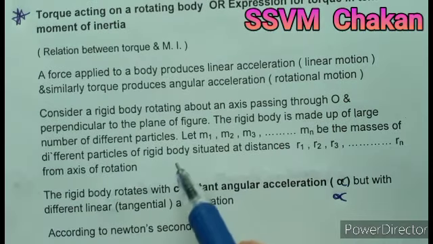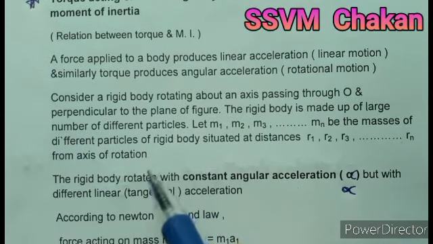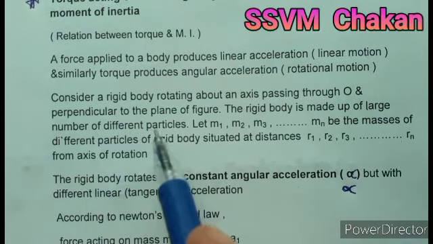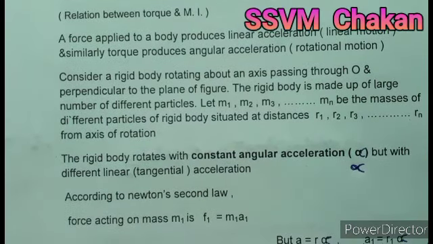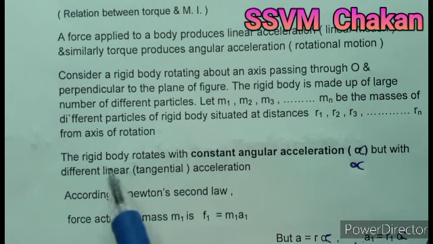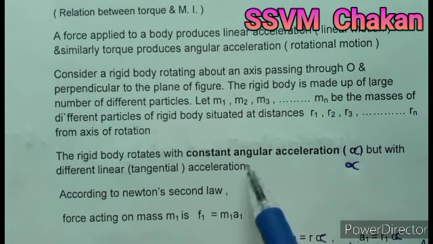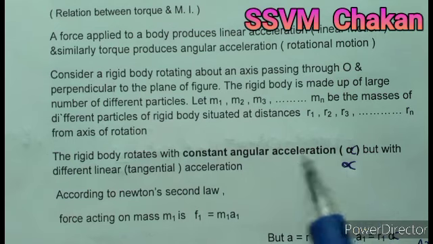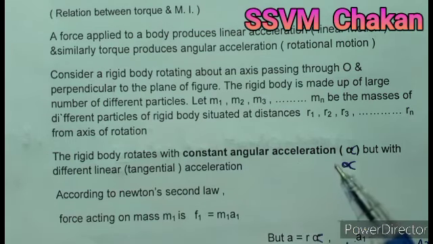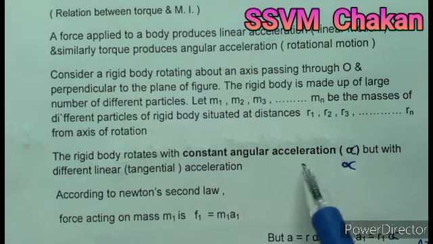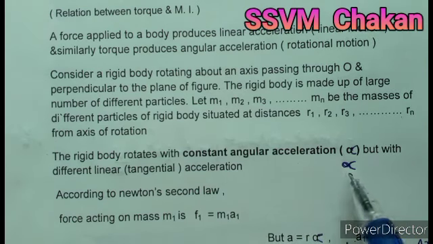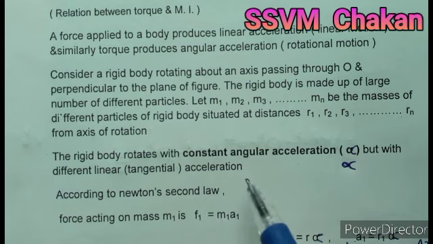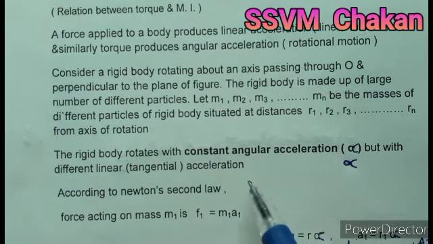This theory part is similar to that of angular momentum. We have written the same steps in angular momentum. No change in that step, only change in these steps. The rigid body rotates with constant angular acceleration. In angular momentum, we had taken constant angular velocity. Now we take constant angular acceleration, but with different linear acceleration.